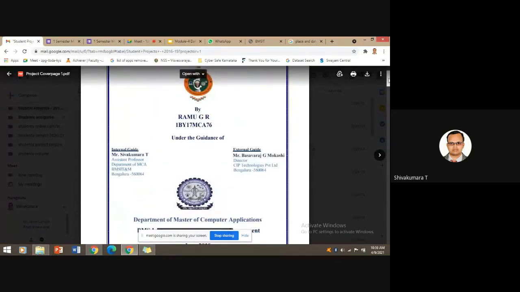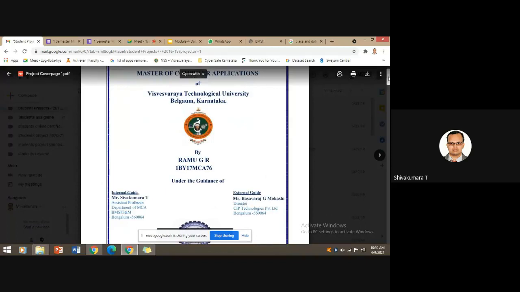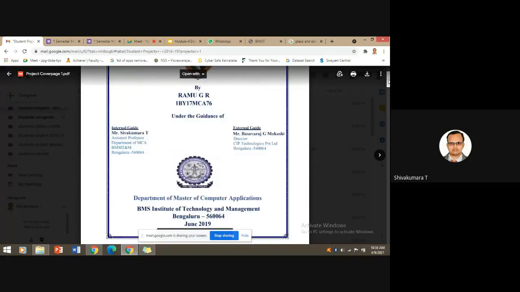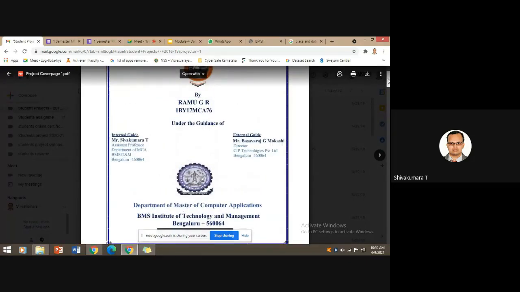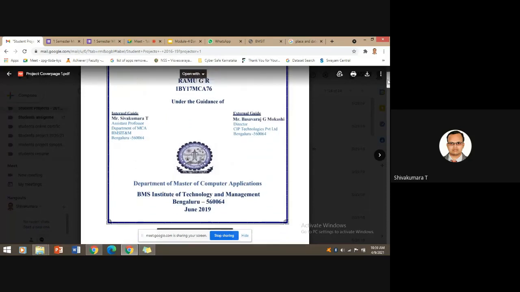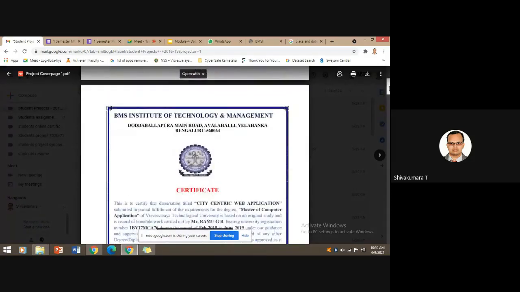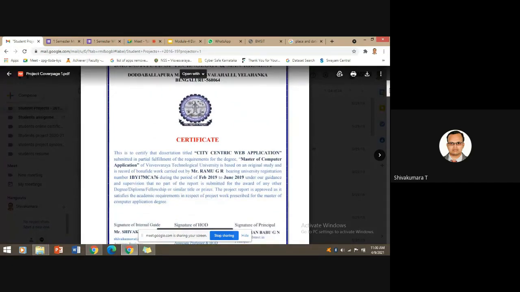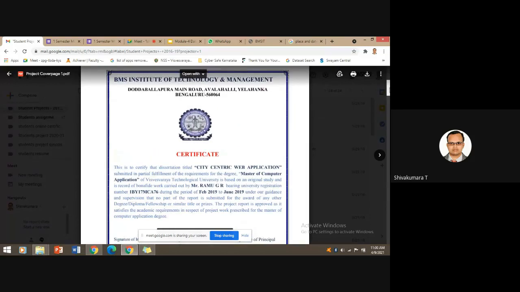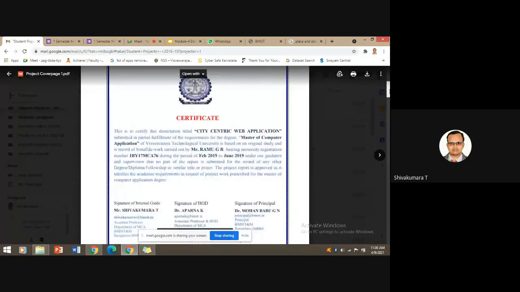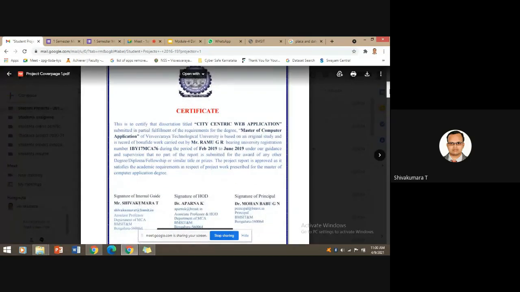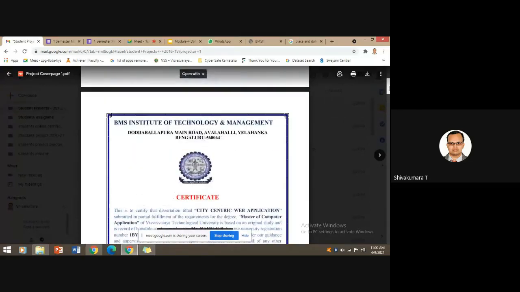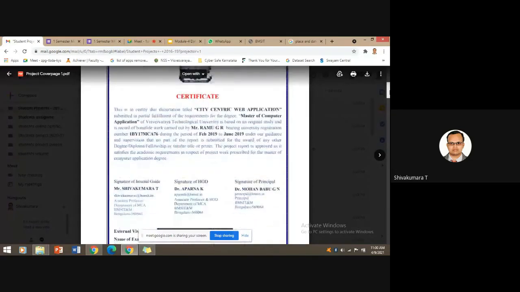And these are all preliminary pages. The first page is the front page with information about the project, who the guides are, and where he has carried out the project. The second page is the certificate page, which is given to the students by the department as well as the college. This is the second page, called the certificate page.